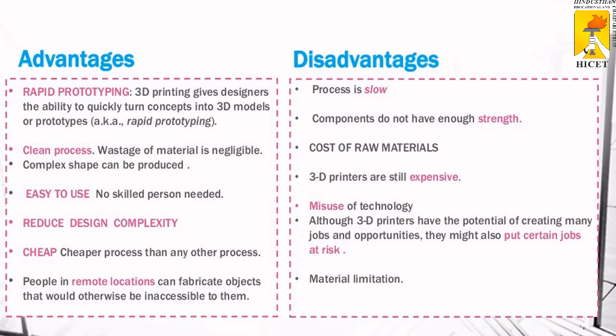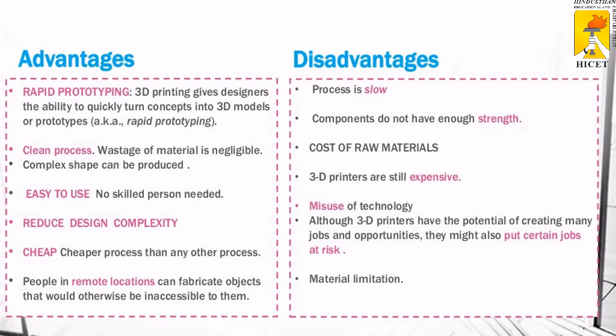Complex shapes can be produced very easily. No skilled person is needed, because once set up, the machine makes the models directly. It is a much cheaper process than the other processes. People in remote locations can fabricate objects that would otherwise be inaccessible to them.